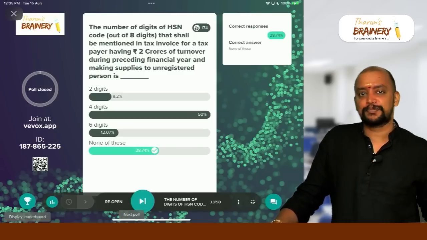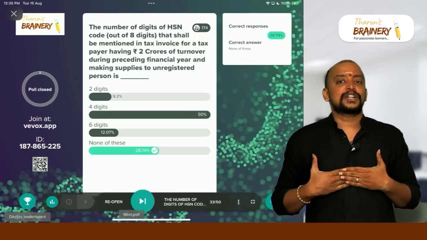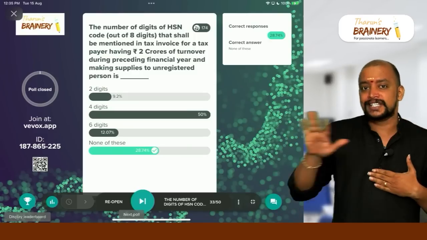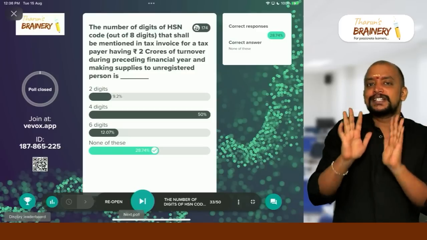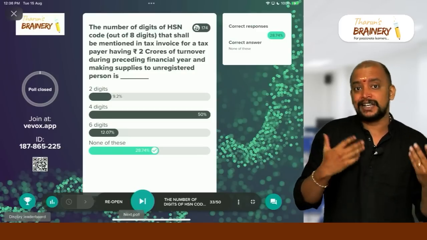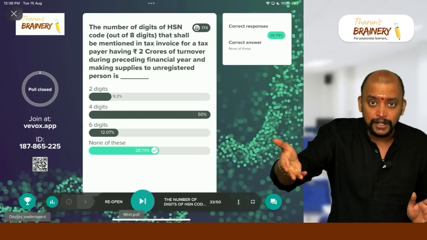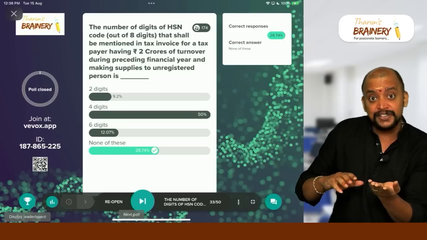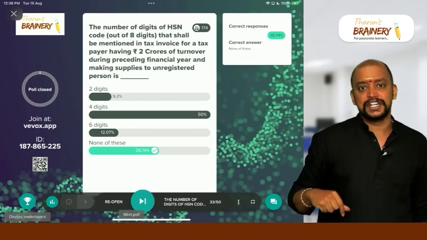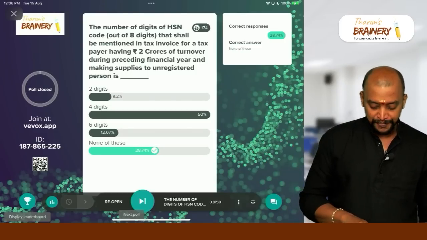Supply to unregistered person, B2C, it is not mandatory, optional. Whereas if my aggregate turnover during the previous year exceeds 5 crores, then for B2B as well as B2C, 6 digits we need to enter. So in this case, none of this is the correct answer.